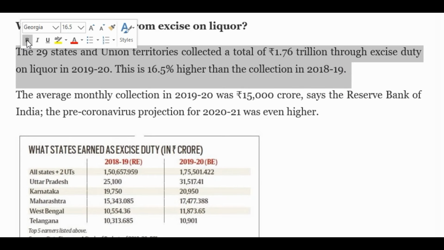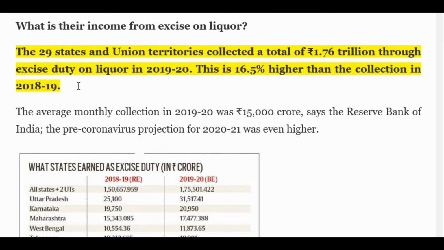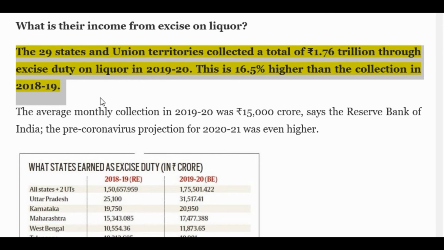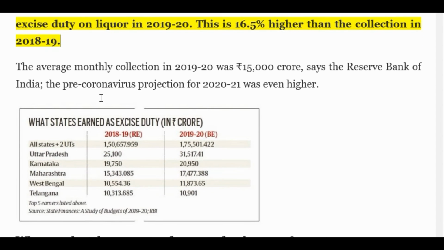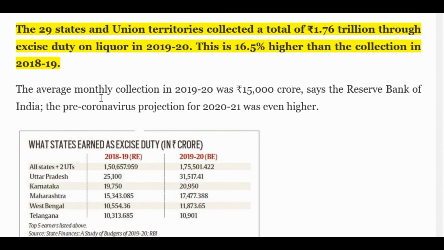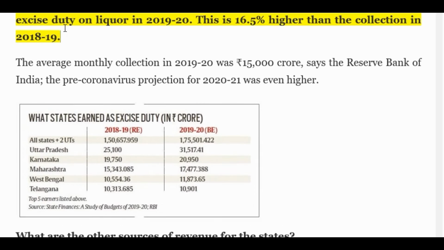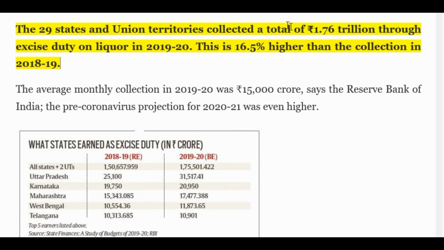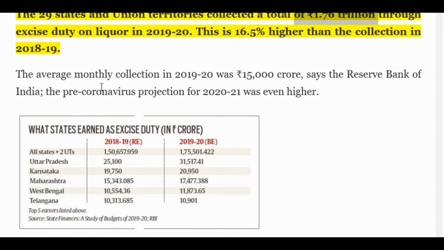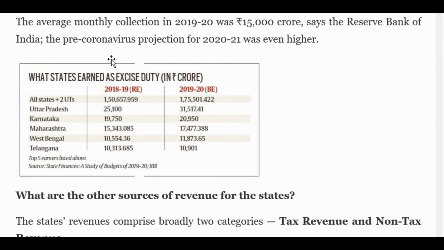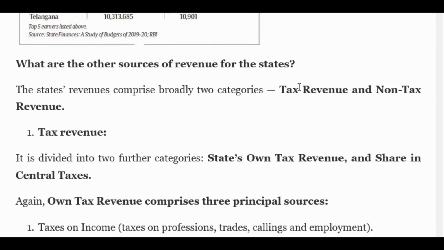This is why the states requested the central government not to include liquor in GST, so that they could get the benefit of 1.76 trillion in their purse. The average monthly collection in 2019-20 was 15,000 crores, says the Reserve Bank of India. The pre-coronavirus projection for 2021 was even higher.